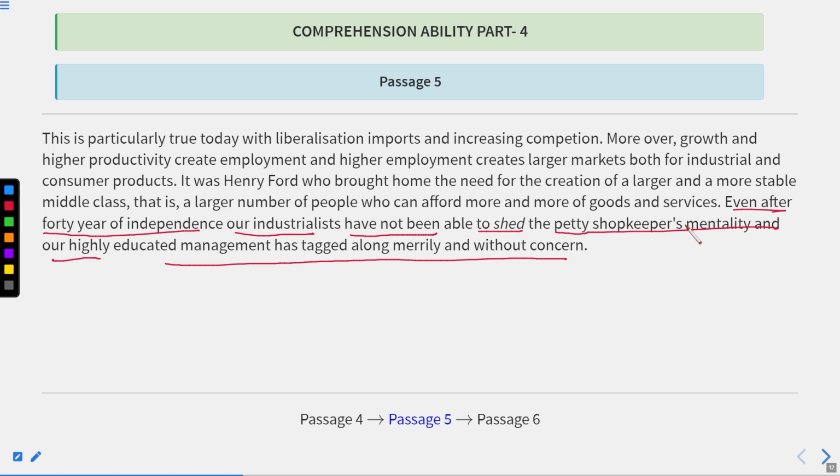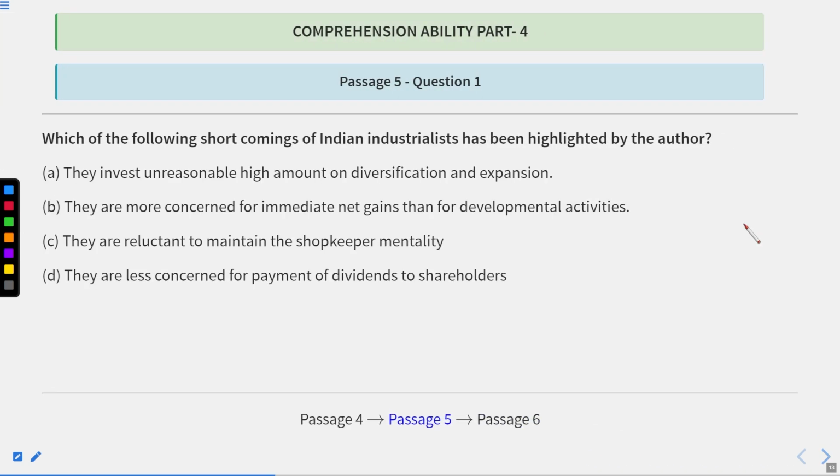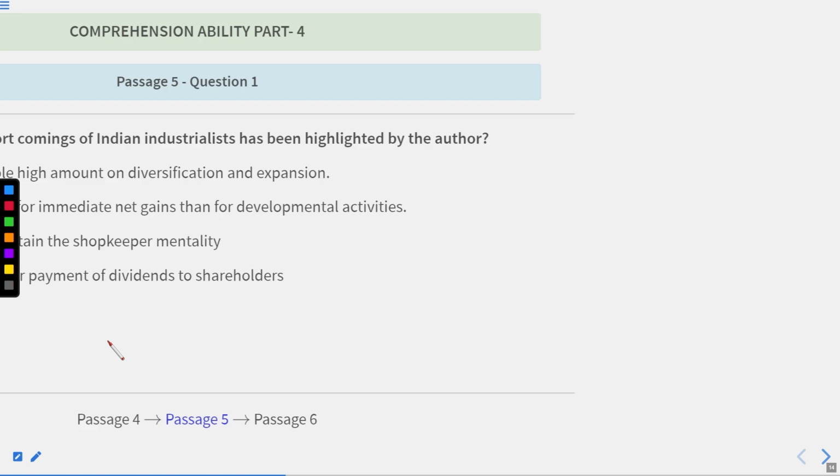So exactly, the most important line is this: shopkeeper's mentality. If we look at this question, it is actually the C part. C is the correct answer, that they are reluctant to maintain the shopkeeper mentality. Okay, they cannot change it. So this is actually the shortcoming of industrialists that has been highlighted by the author. Now let us move to the next one.